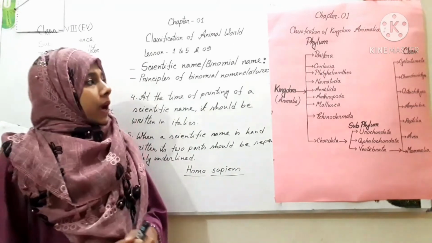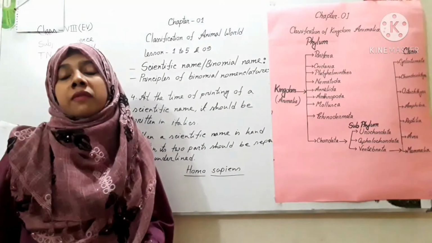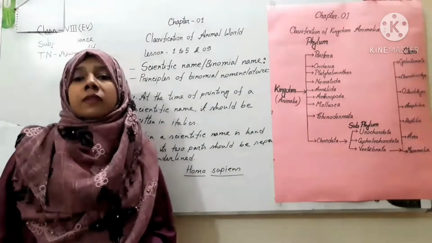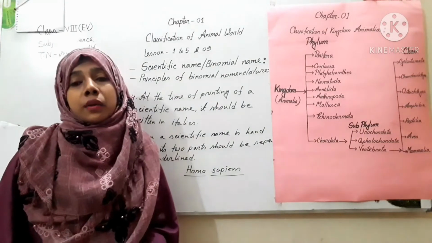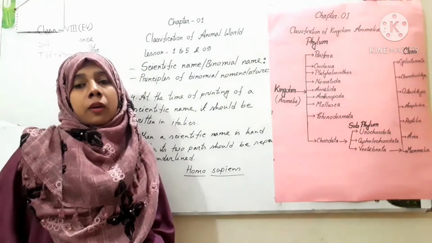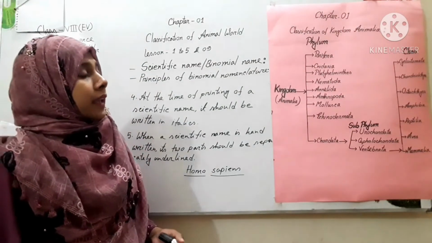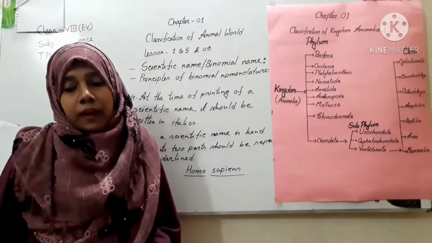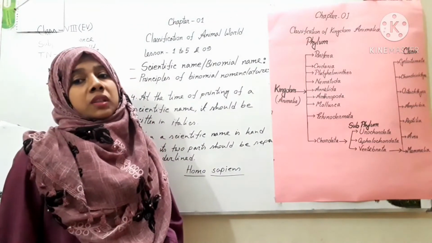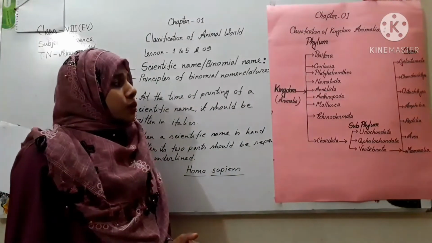Now I will discuss the classification of invertebrate animals. I already said that 7 major taxa are used to classify any type of animals: kingdom, phylum, class, order, family, genus and species.